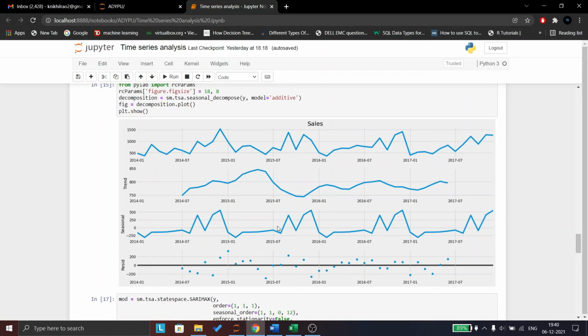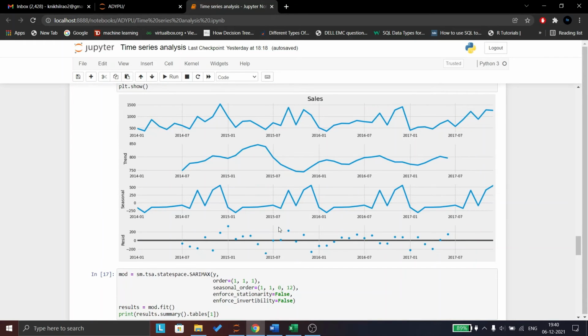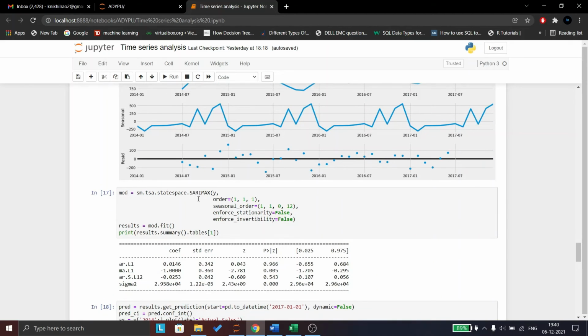That's why we will be using the SARIMAX model and not ARIMA, as in ARIMA it is necessary to make the data stationary. So we have trained the model.